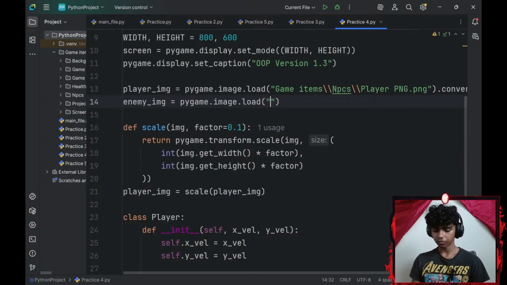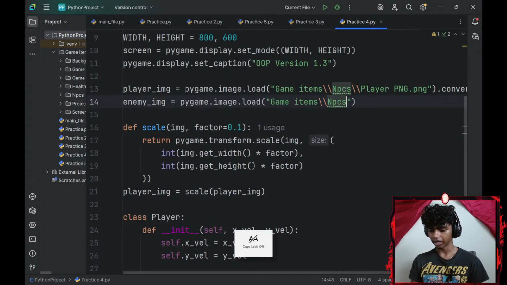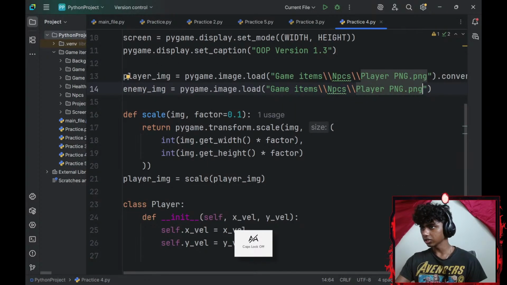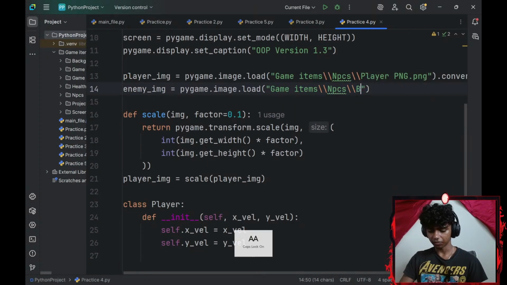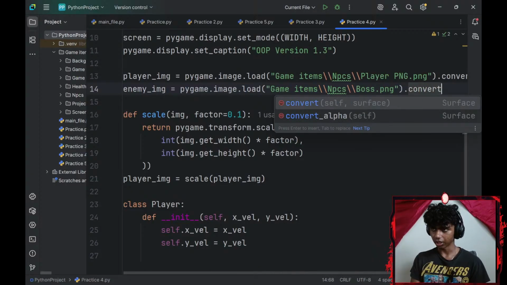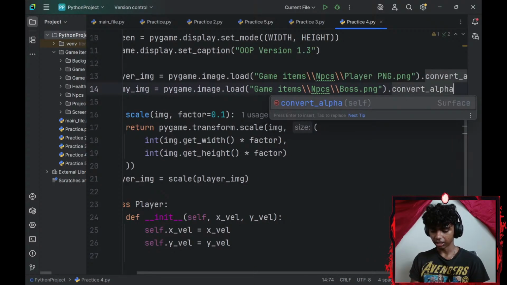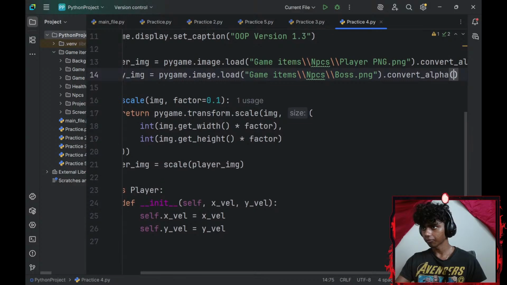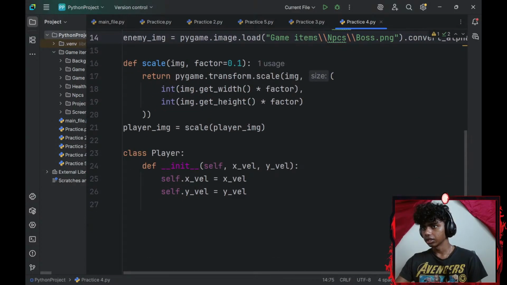Okay, so the file path is going to be my game items followed by 2 forward slashes followed by npc, 2 more forward slashes, and my, actually I forgot, the name was kept as boss png. I will convert this to alpha as well because it's a png. Okay, perfect. That seems more reasonable now.